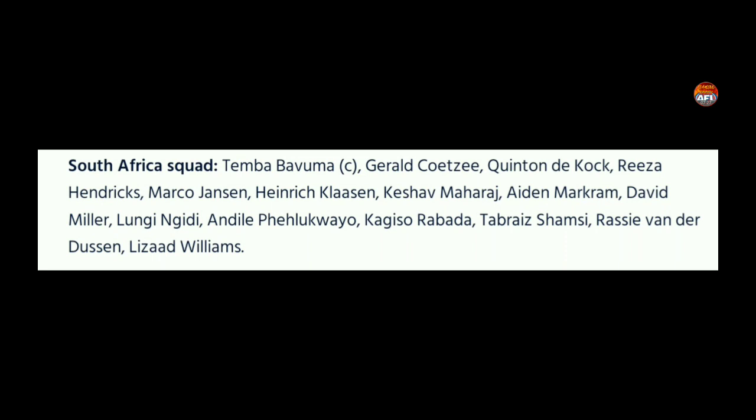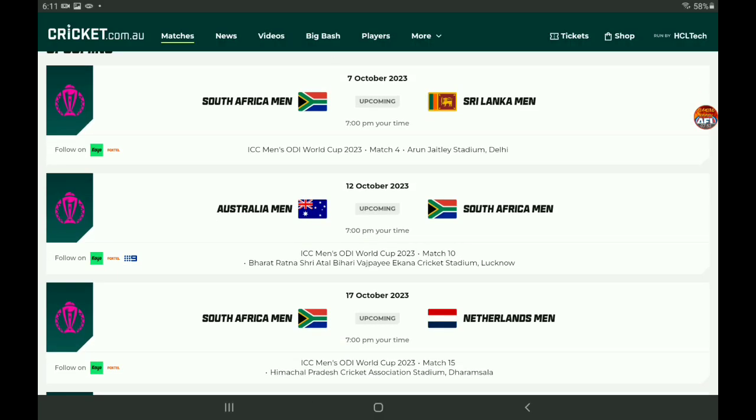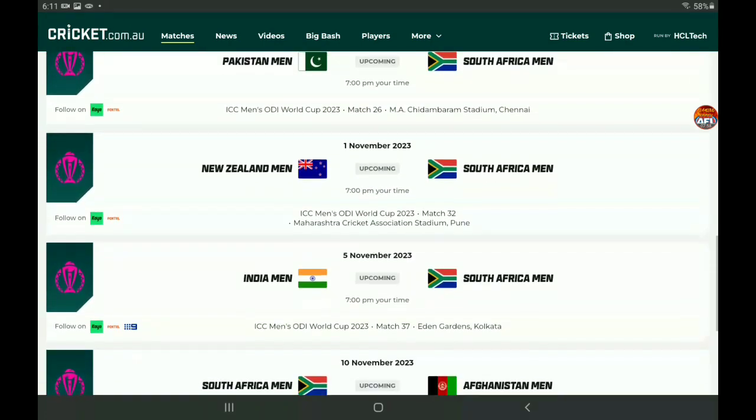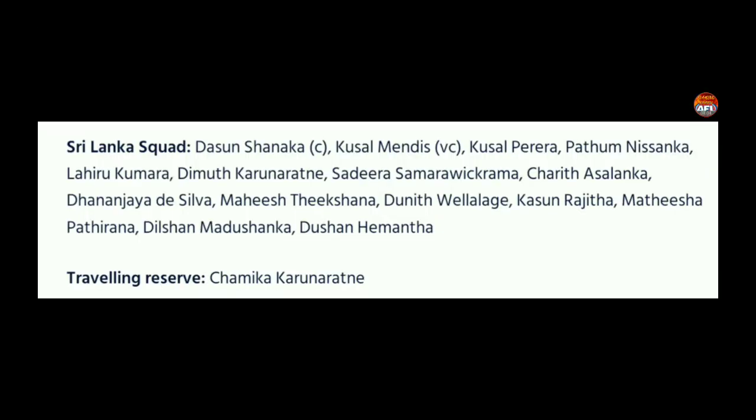Now for South Africa, Temba Bavuma is their captain, Gerald Coetzee, Quinton de Kock, Reeza Hendricks, Marco Jansen, Heinrich Klaasen, Keshav Maharaj, Aiden Markram, David Miller, Lungi Ngidi, Andile, I've got no clue how to pronounce that, Kagiso Rabada, Tabraiz Shamsi, Rassie van der Dussen, and Lizaad Williams is their squad. South Africa's opener is up against Sri Lanka, then it's Australia, the Netherlands, England, Bangladesh, Pakistan, New Zealand, India, and then Afghanistan to finish.